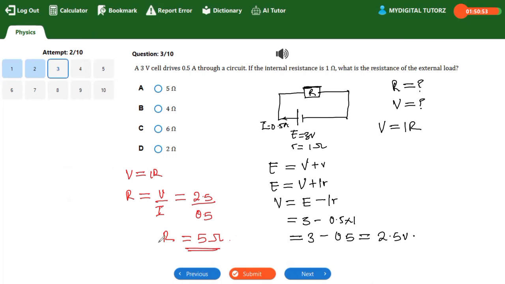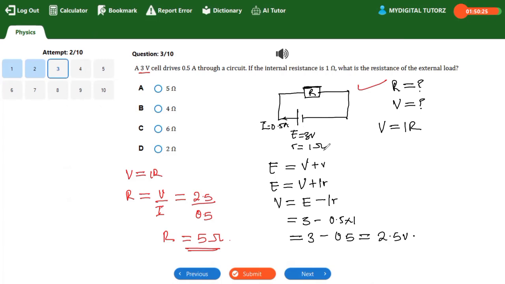So this is about this question. In an exam setting, you don't need to draw this diagram. All you need to do is to understand you are given the EMF. They said a 3-volt cell, so they're talking about the EMF. Don't take it as the potential difference or terminal voltage. You take it as the value of the EMF of the battery.